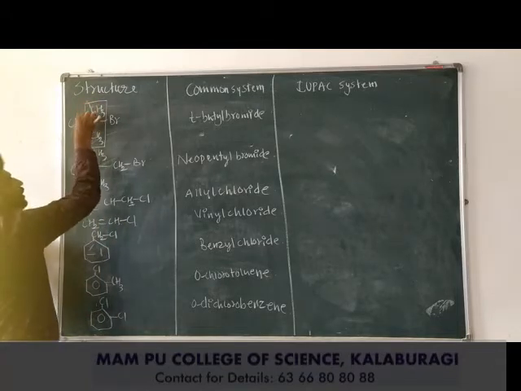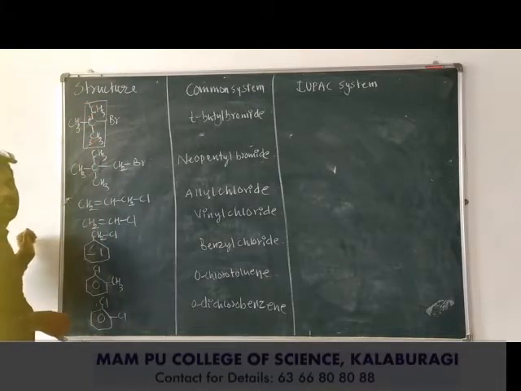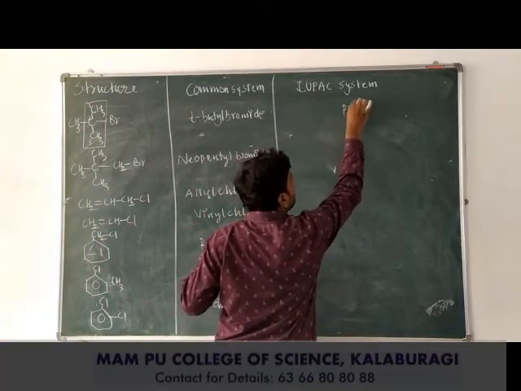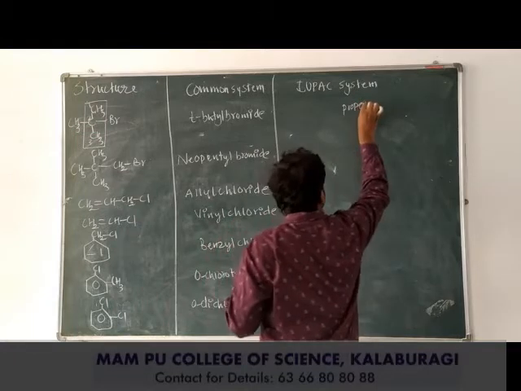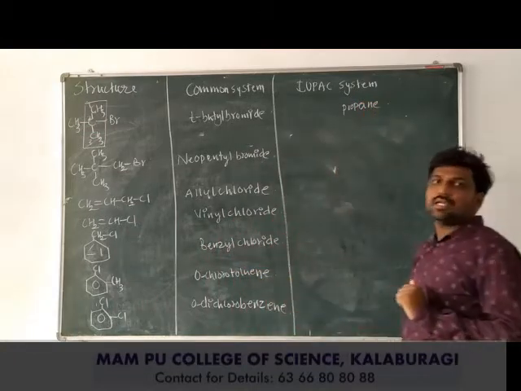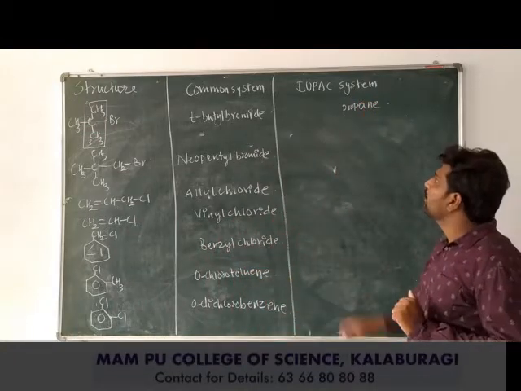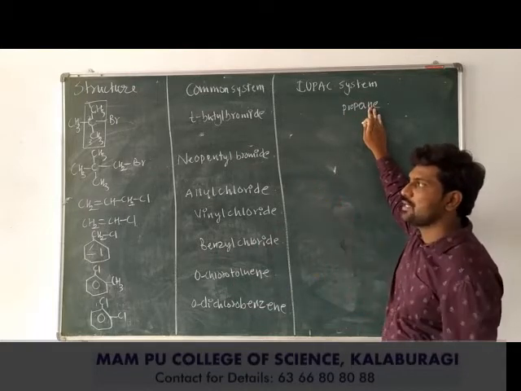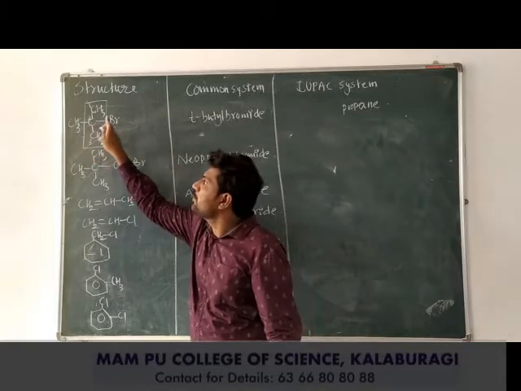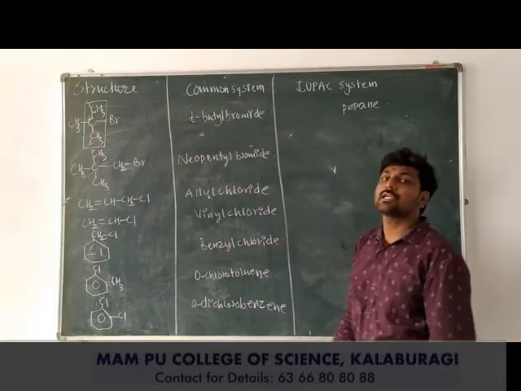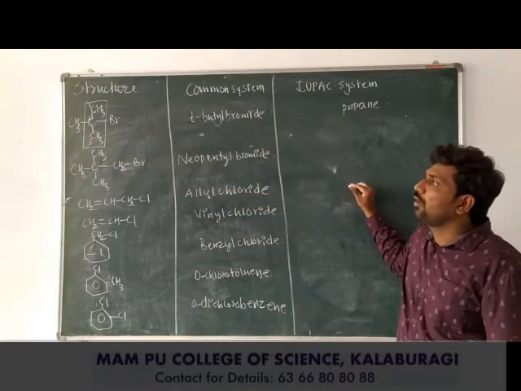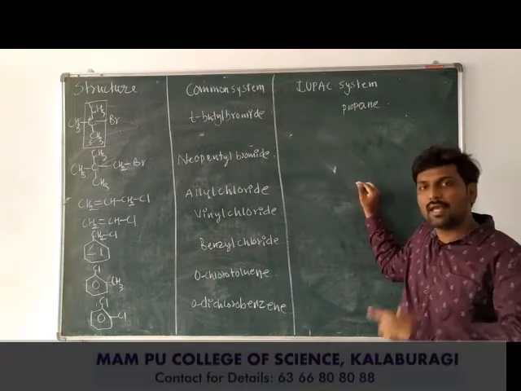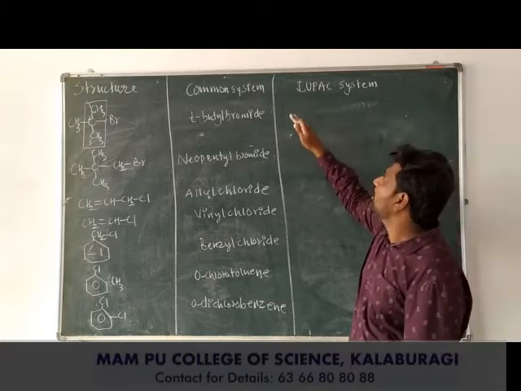So number 1, 2, 3. The word root will be prop because the longest chain is containing 3 carbon atoms. An, because all carbon atoms are singly bonded with each other. This is word root, this is primary suffix. Now prefix is methyl and bromo. Both are bonded to the second carbon atom. So therefore, alphabetically, bromo will come first, later methyl. So both positions are 2.